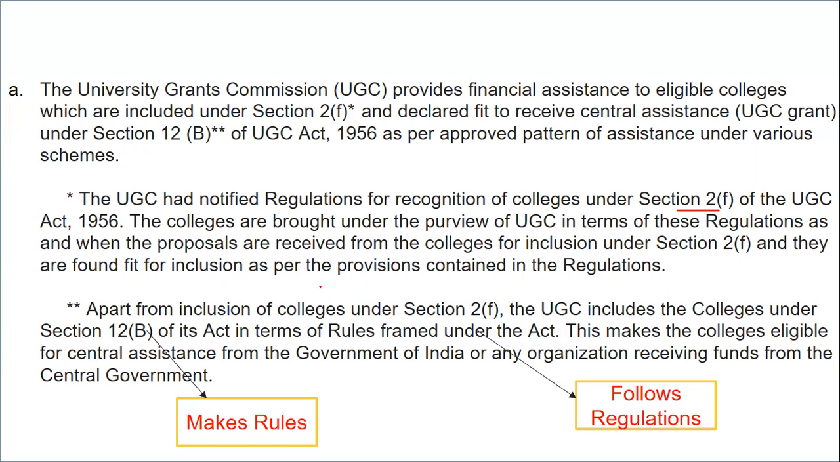And 12B, it includes the rules and regulations. So this makes the colleges eligible for central assistance from the Government of India, or for receiving funds from the central government. So I hope everyone is very clear. If anyone is still having a doubt about 2F and 12B: 2F is basically about rules and regulations, that is policies or norms, and 12B makes those rules. So 12B makes the rules, and 2F follows the rules.